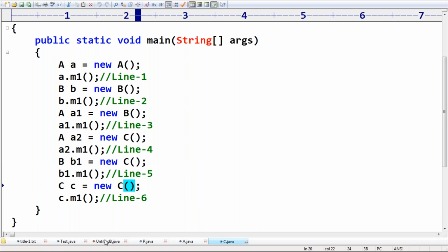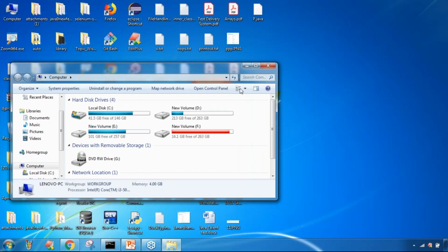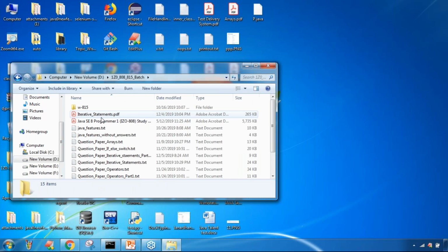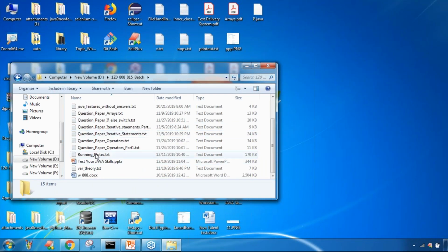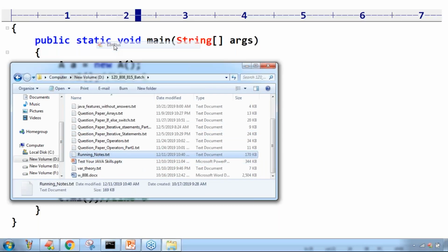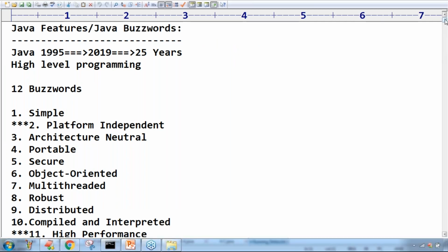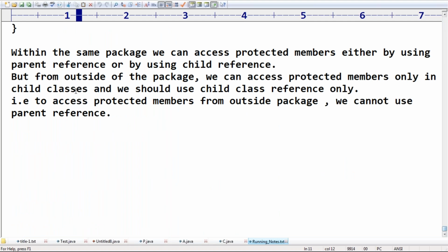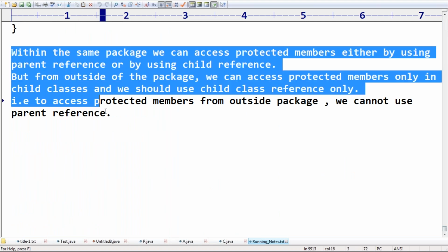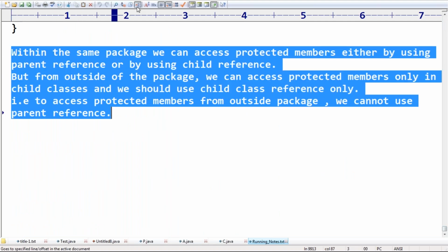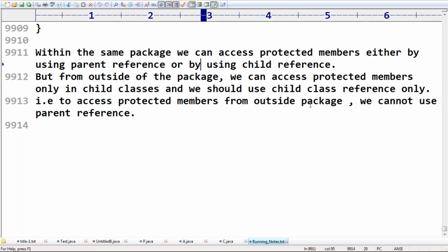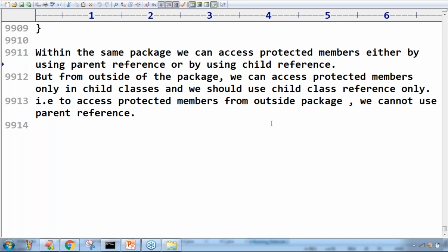Here, observe the notes I dictated. At least the last point, can you please observe carefully? Within the same package we can access protected members either by using a parent reference or by using a child reference.